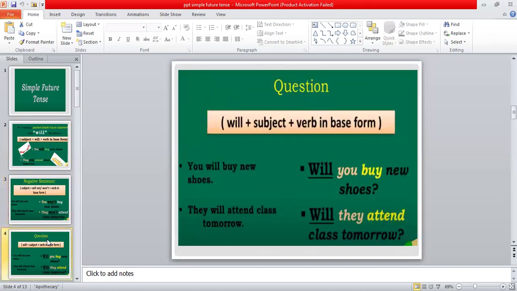If you want to make a question, if you want to make an interrogative sentence, then will comes in the beginning of the sentence, then comes the subject and the first form of the verb.